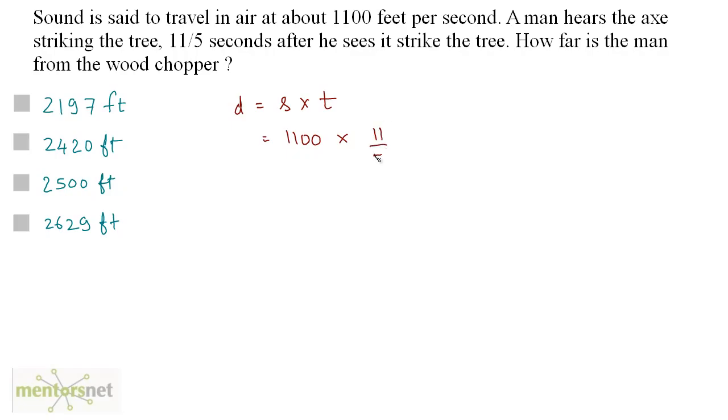So 11 by 5, and that is equal to, 5 times 1 is 5, 5 times 220 is 1100. Now 220 times 11, and that is equal to 2420 feet, which is the distance between the person and the wood chopper. So option B is the correct answer.